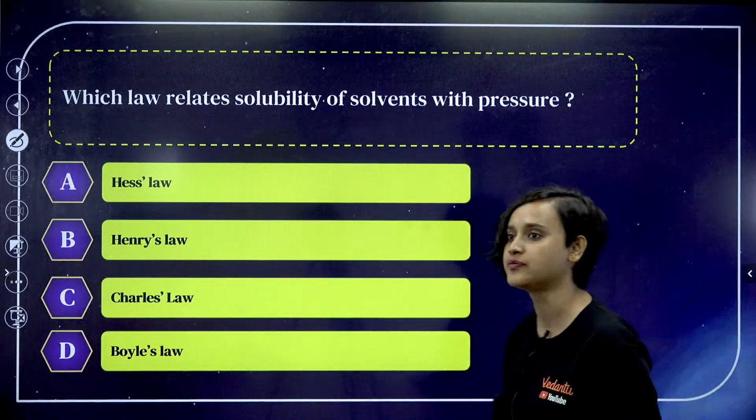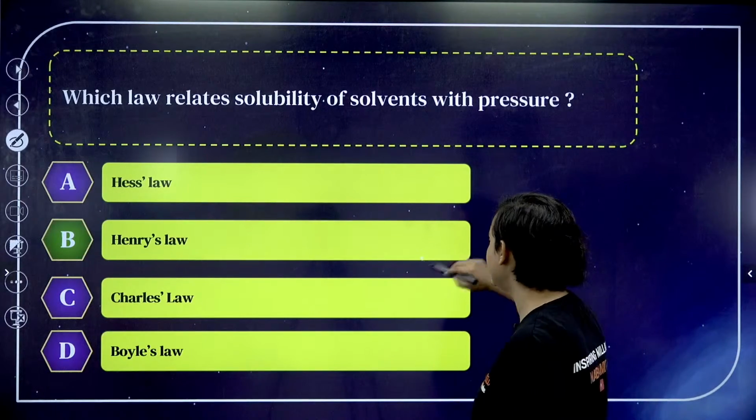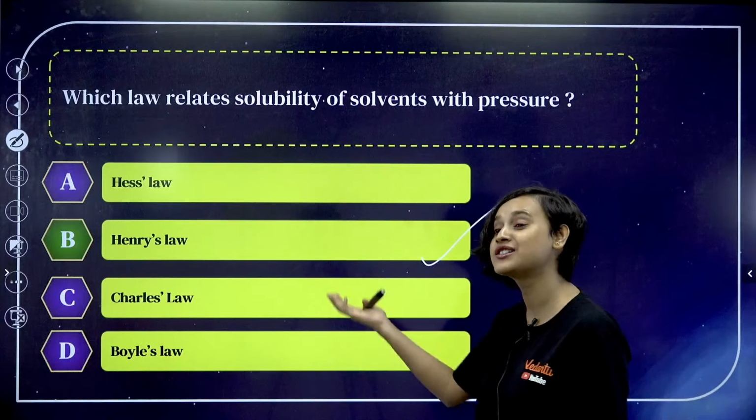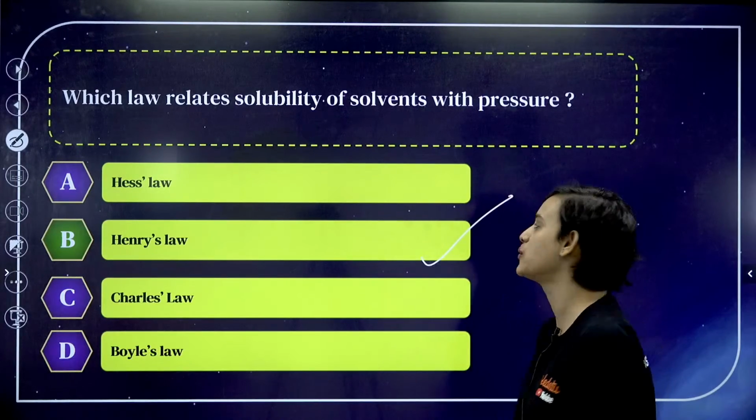Please focus up here. The answer is Henry's law. We just saw it. The answer is Henry's law. Very good. Well done. Chalo.